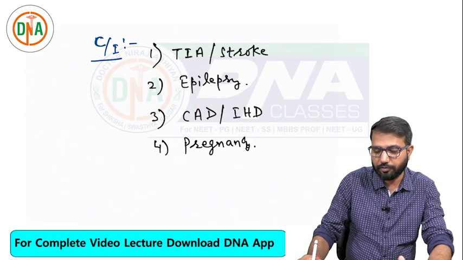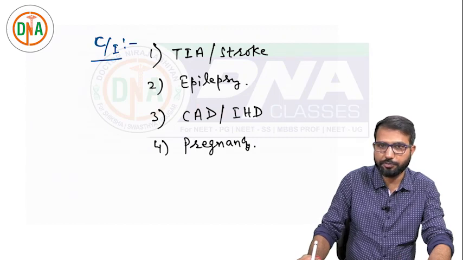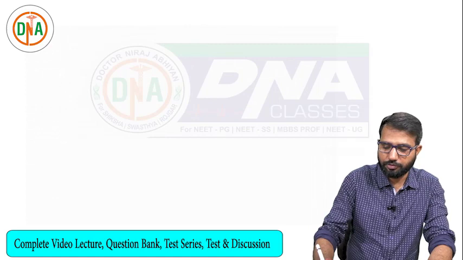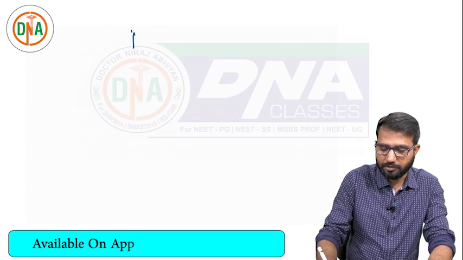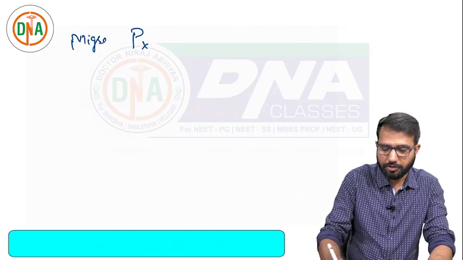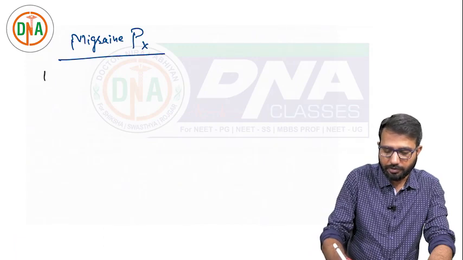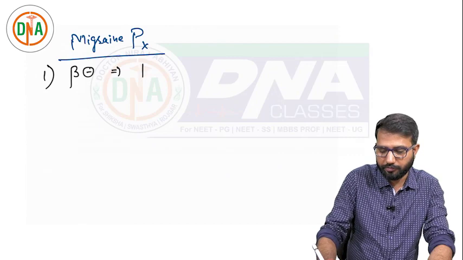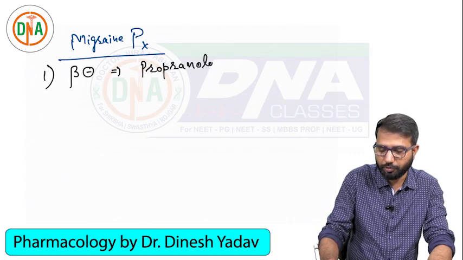So out of all these drugs, you can see triptans are overall the best drug. The drug of choice for acute attack of migraine is triptans. Then we come to drugs for prophylaxis. The drugs for migraine prophylaxis are meant to decrease the frequency, I told you, and in this the first category is beta blockers. In beta blockers we can use propranolol.